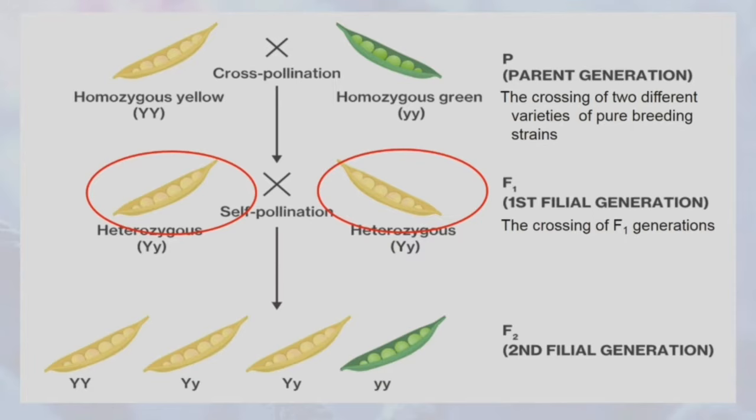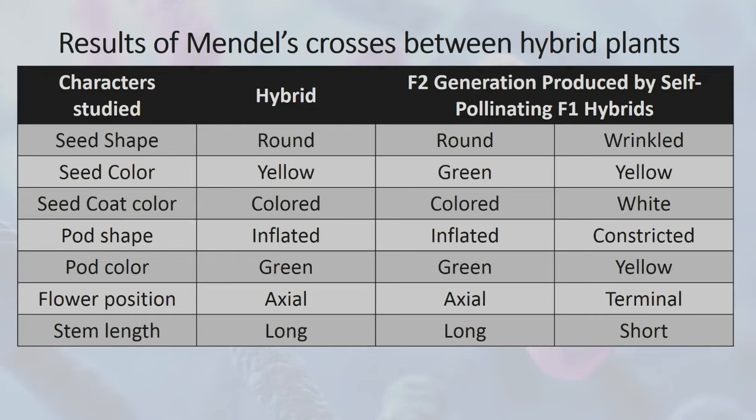As you observe, may mga characteristics ang lumabas sa second filial generation na hindi visible or hindi expressed or hindi nakita sa first filial generation. Results of Mendel's crosses between hybrid plants. So dito, same pa din naman yung mga characteristics na tiningnan ni Mendel gaya ng sa P1 at F1 generation. Pero dito, hybrid or the first filial generation offspring ang kanyang ginamit. That resulted in the F2 generation, and in F2 generation, two traits are visible.